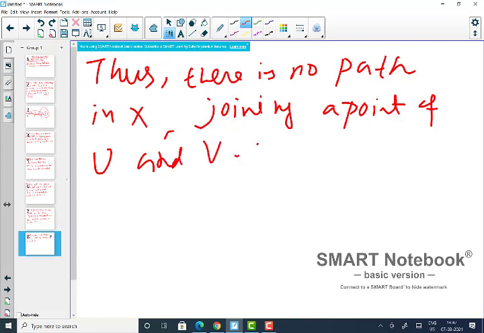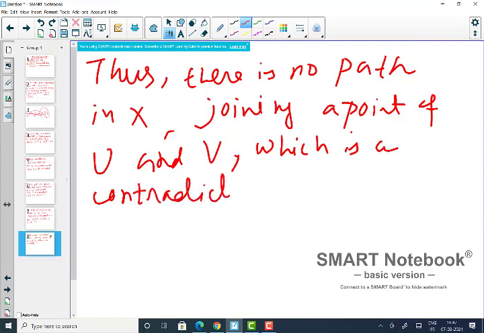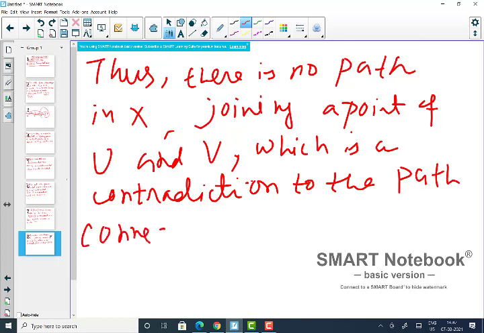Which is a contradiction to the path connected assumption. Path connectedness. So what does that mean? That means whenever a space is path connected, then it has to be connected also.